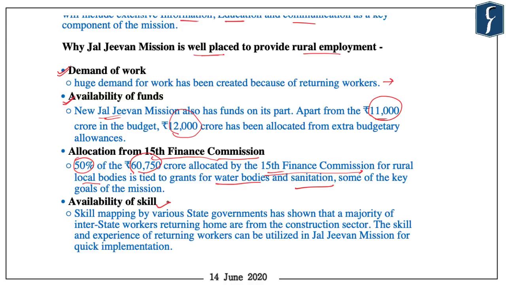And finally, this is one of those fields where there is plenty of skill available in the rural areas, because the skill mapping by various state governments has shown that a majority of interstate workers returning home are from the construction sector, and it will not be difficult for them to get absorbed into Jal Jeevan Mission.